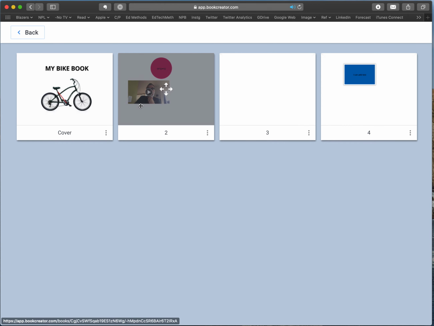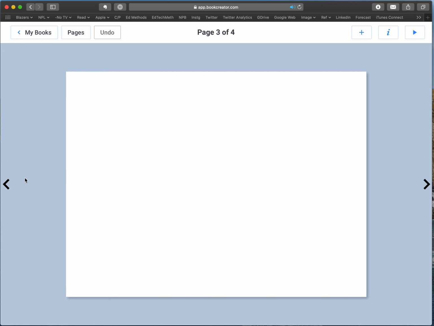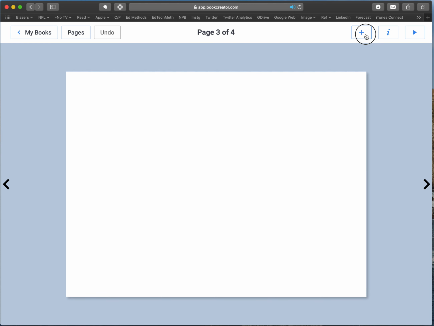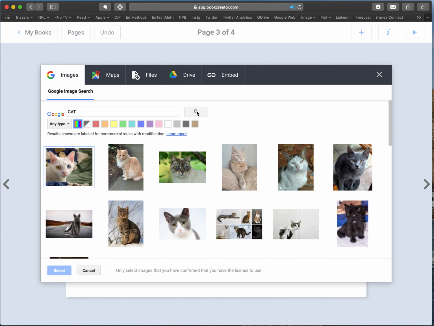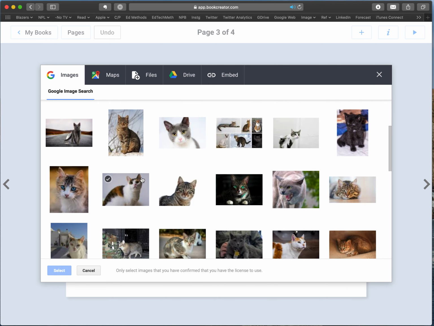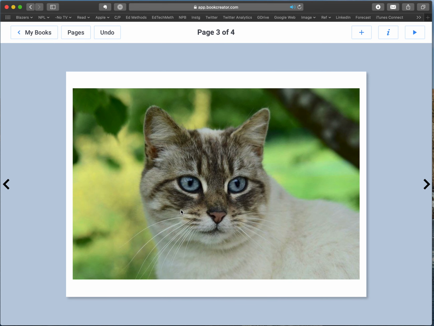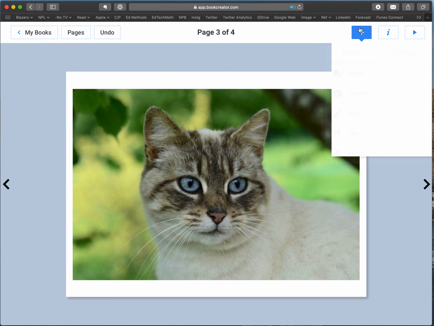Oh, the other thing is with the pages, we can move the pages around. And the other neat thing too is if I'm going to put something here and I want to add an image, once again, you have this search tool that allows you to add things, and you'll notice that these are all Google Image certified, so you have the license to use them. So you can put your cat in here. You can then, if you go to information, play around with some things there. Let's see what else you can put in there.